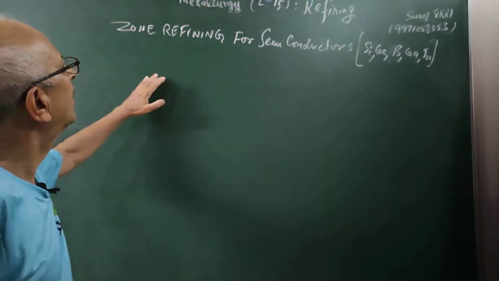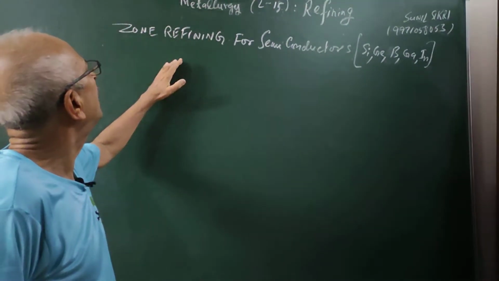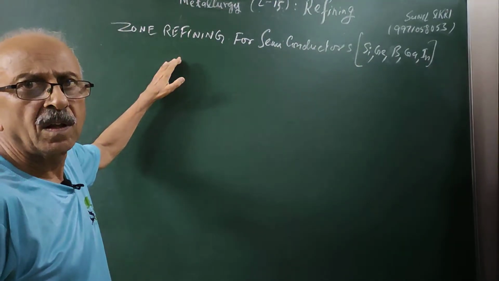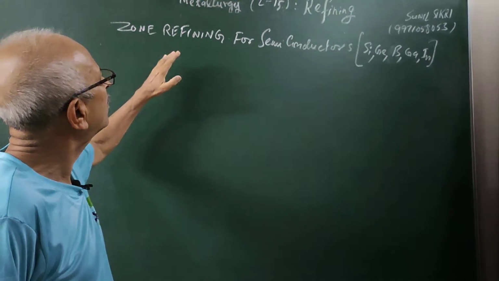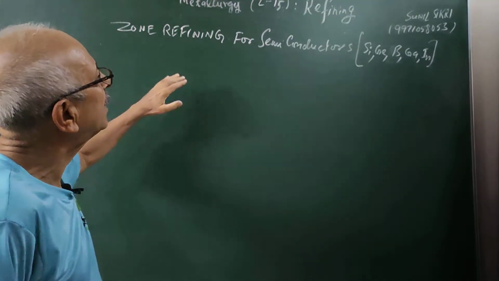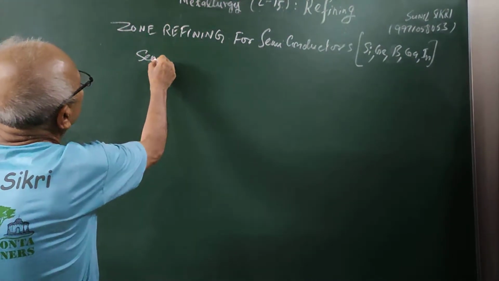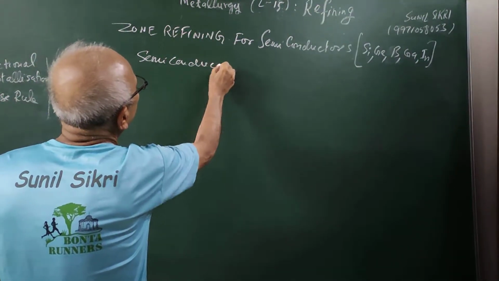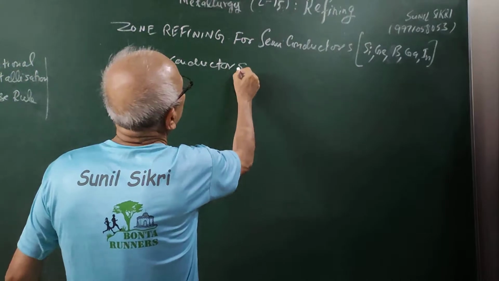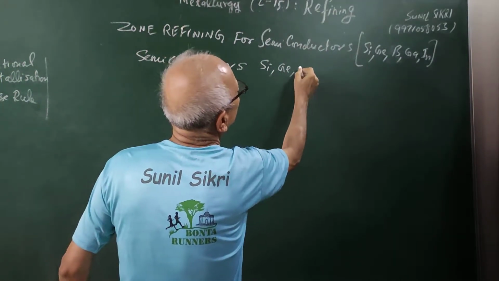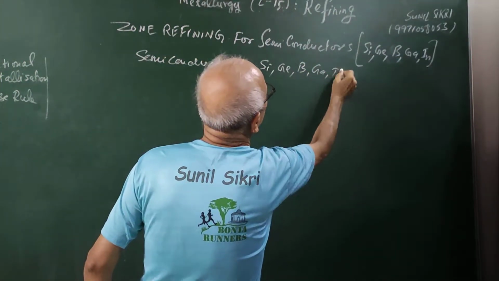Students, my next refining is zone refining. As you can see in this zone refining, there are semiconductors which are in great demand and great use. These semiconductors are silicon, germanium, boron, gallium, indium.